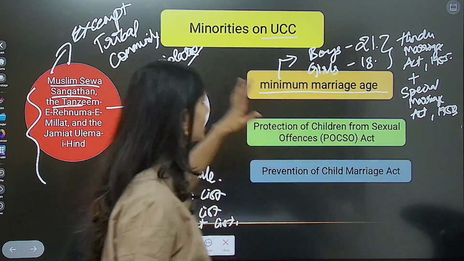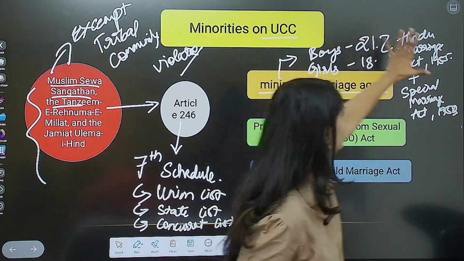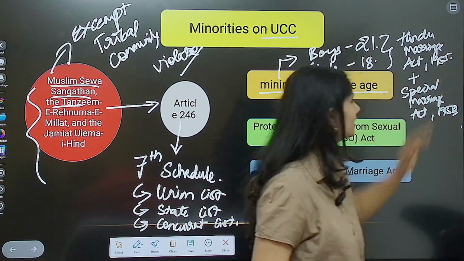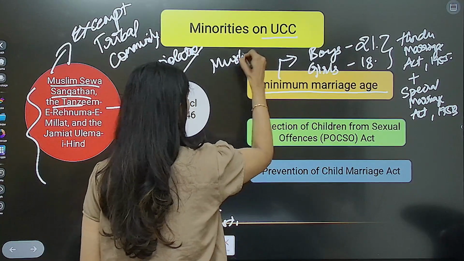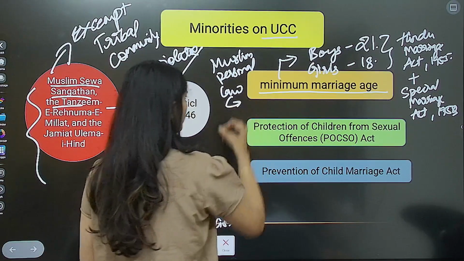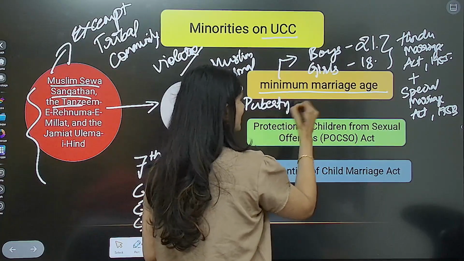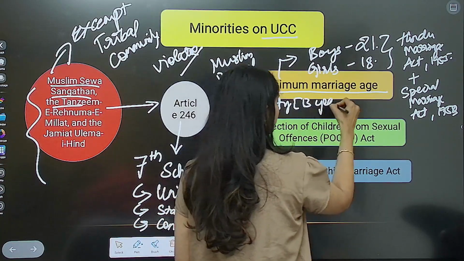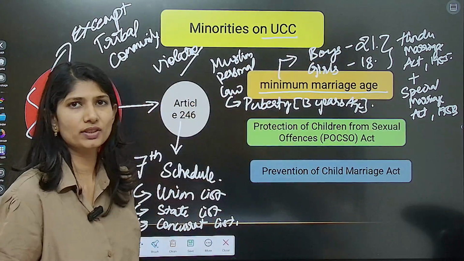Whereas if you look into Muslim personal law, the marriageable age for a woman is considered when she hits puberty, let's say around 13 years of age. So this comes in contradiction with it.